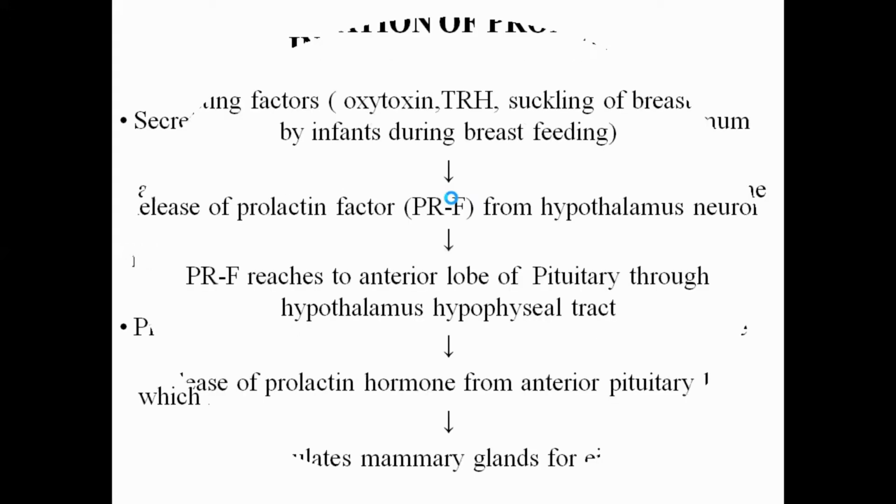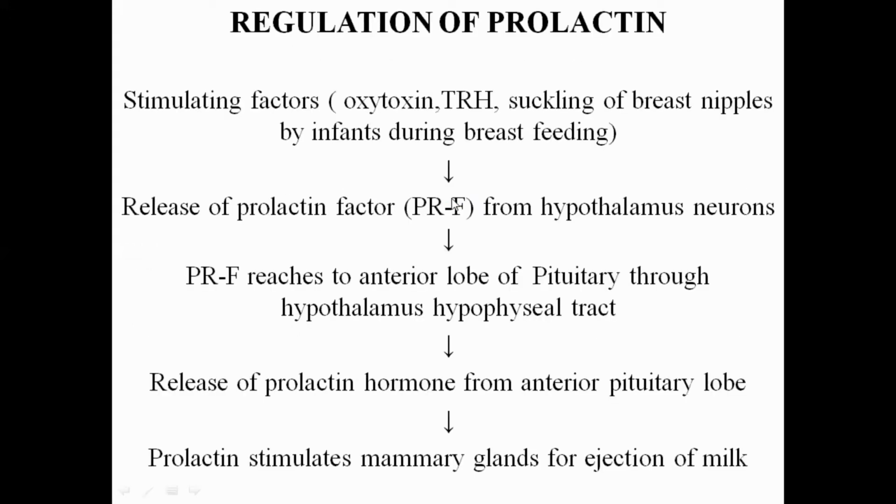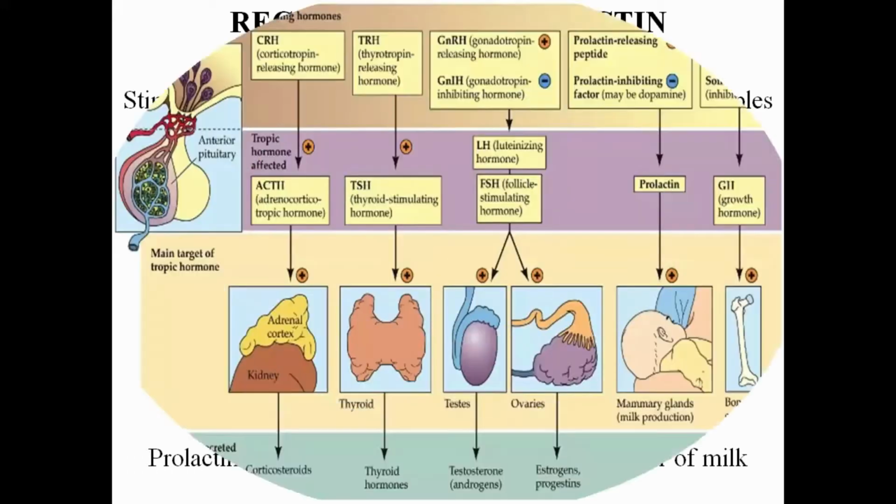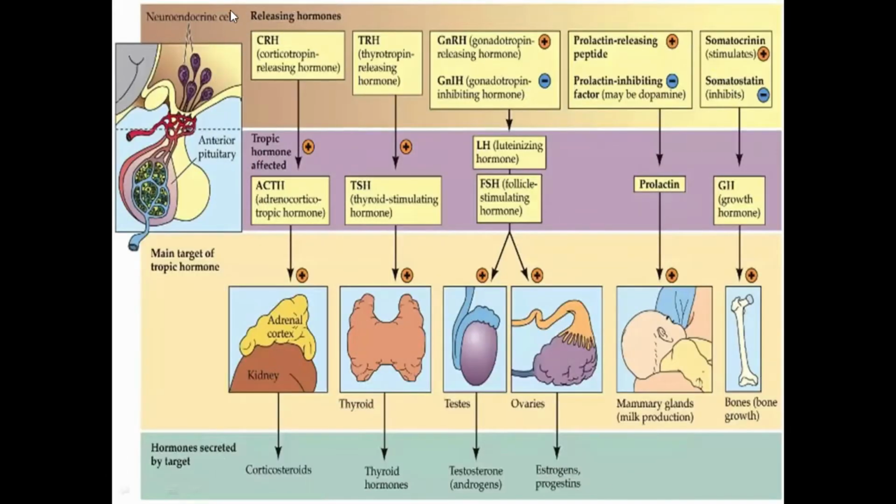So regulation of prolactin, we will discuss in the picture. This is the schematic diagram, and we will focus only on this portion. This portion indicates the hypothalamus, and this one is the anterior pituitary lobe. You can see it corresponds to this picture.